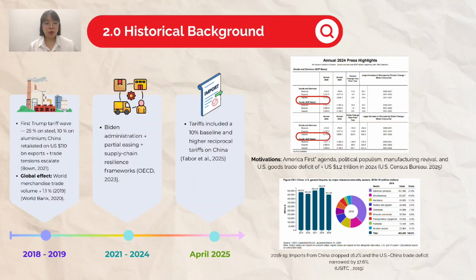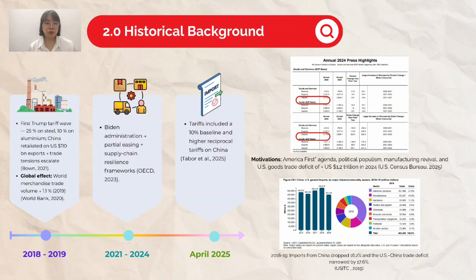To understand the 2025 tariffs, we need a little bit of context. Back in 2018 to 2019, the first Trump tariff wave imposed 25% duties on steel and 10% on aluminum, with China retaliating against USD 110 billion worth of American exports. This led to a 1.1% decline in global trade volume.